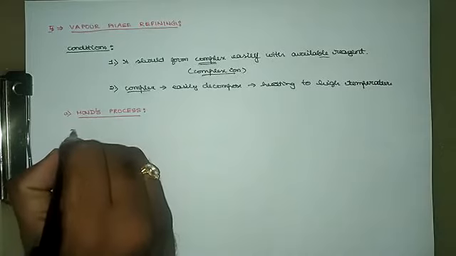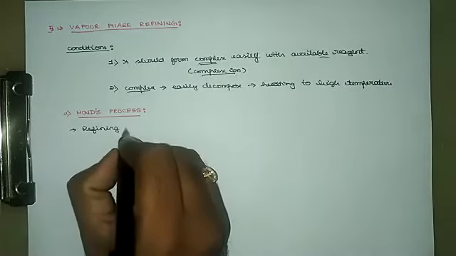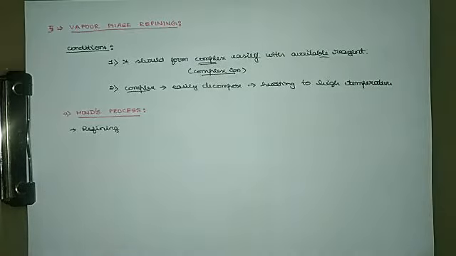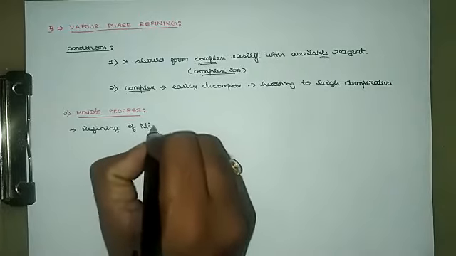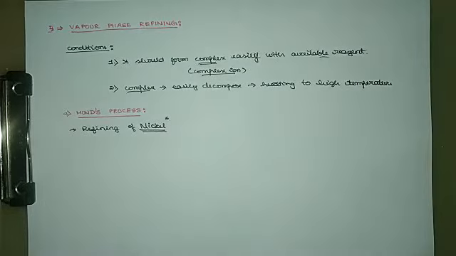The Mond process is used for refining of nickel. Both the Mond and Van Arkel methods have been asked many times as 1-mark questions: which metal is refined through the process? This can be expected as a very important 1-mark question. So, the Mond process is used for refining of nickel.